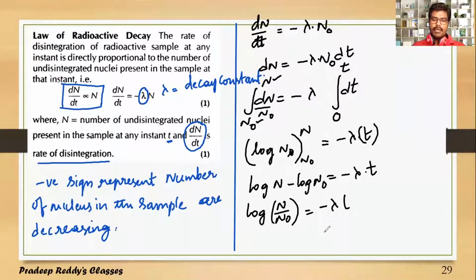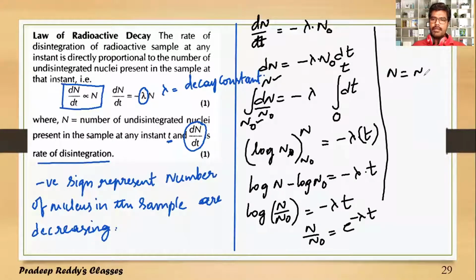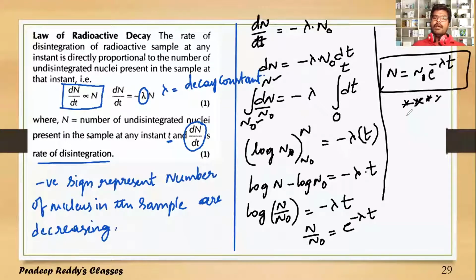And this gives you N by N naught is equal to, log comes to the other side, it becomes e power minus lambda into t. And from here you can write N is equal to N naught into e power minus lambda into t. This is a very important equation which gives the relation between the number of nuclei present at one instant of time. After some time t, you can calculate the total number of nuclei in that sample.